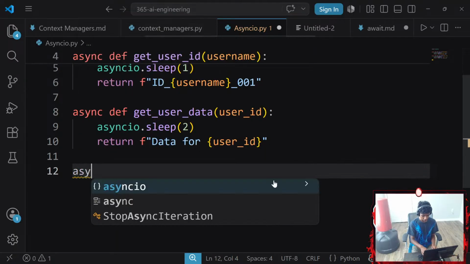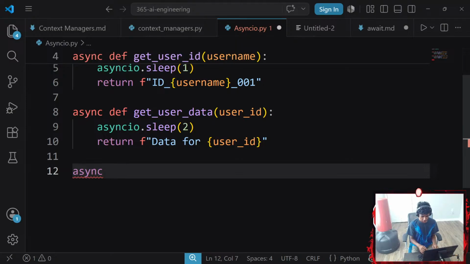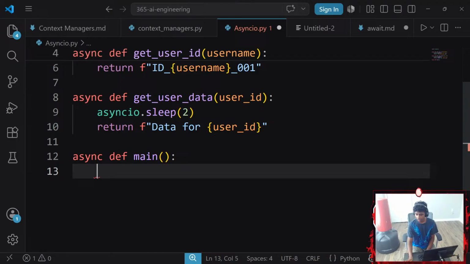Okay, and then lastly, we're going to create another async function called main, which is going to create a task. Okay, so create a task for get_user_id, awaited, pass the result into the new task get_user_data, await, then print the final task.